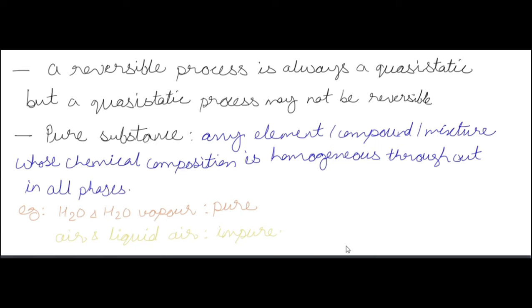An example is water and water vapor. The mixture of water and water vapor is pure because its chemical composition is uniform throughout. However, liquid air and air is an impure mixture. Why? Because in the liquid air and air mixture, the chemical composition of the mixture would not be uniform throughout.